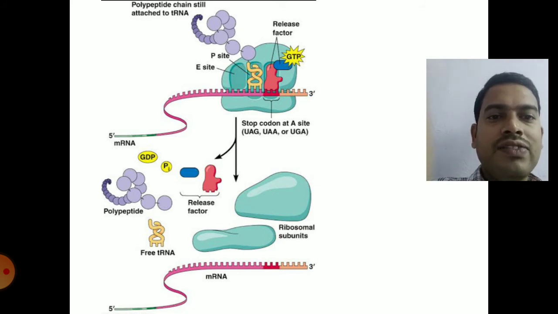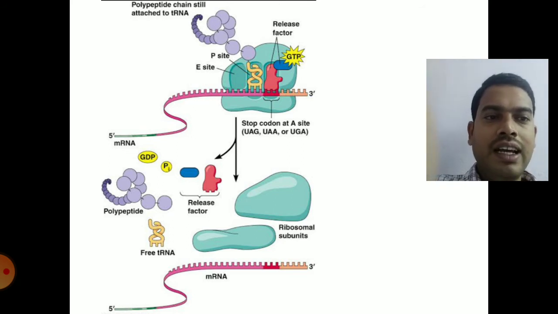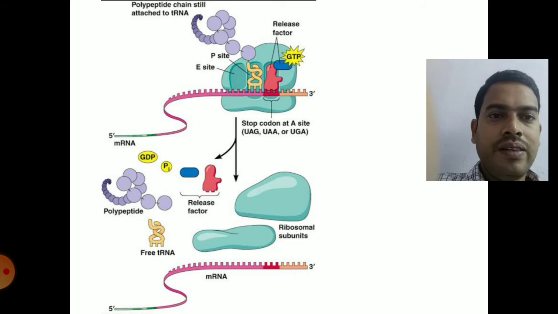The release factors, with the help of GTP, bind to the stop codon, and immediately there is release of free tRNA, ribosomal subunits, mRNA and the polypeptide chain that is synthesized, you can clearly see in the diagram. So that is the process of initiation, elongation and termination of protein synthesis in prokaryotes.